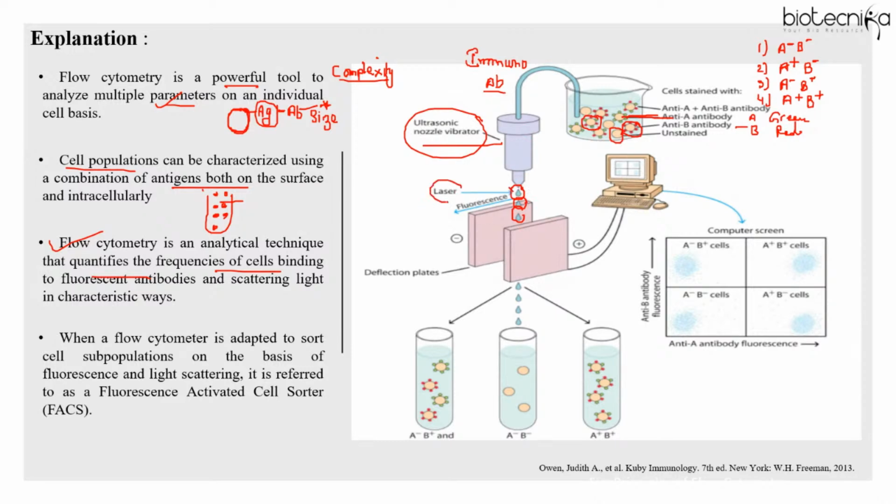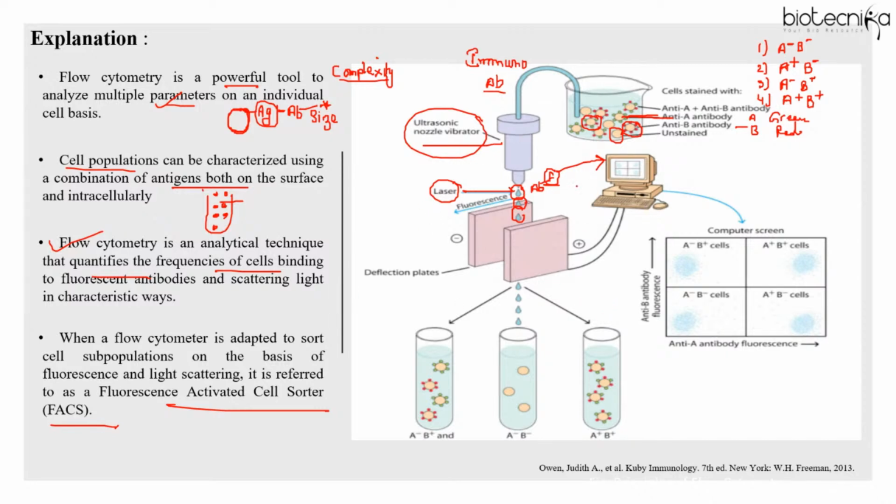As they pass, the laser beam will pass through them. As the antibodies are labeled with a fluorescent dye, the dye will absorb the light and emit light of longer wavelength, which we call fluorescence. And this fluorescence will be detected by the detectors. But the advanced application of flow cytometry is fluorescence activated cell sorting, where you can even sort the cells into different containers or different vessels.